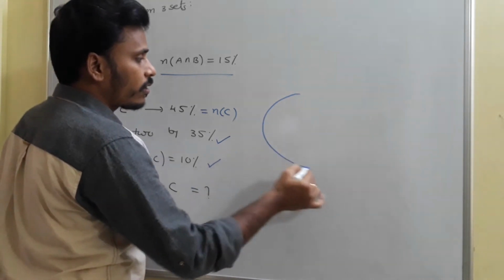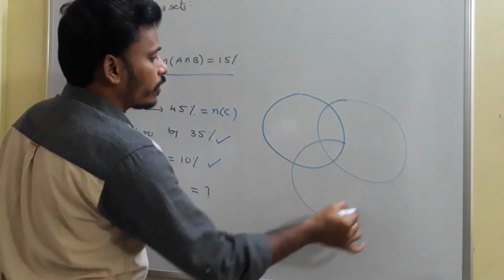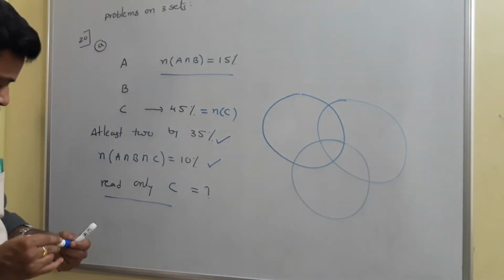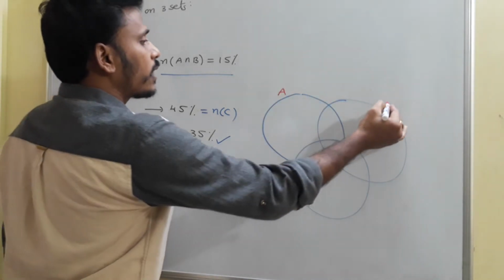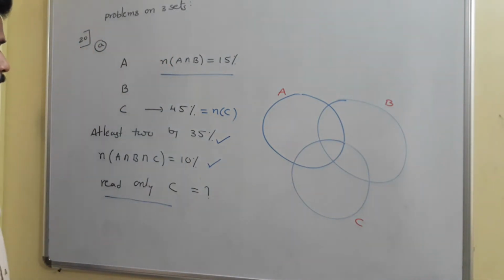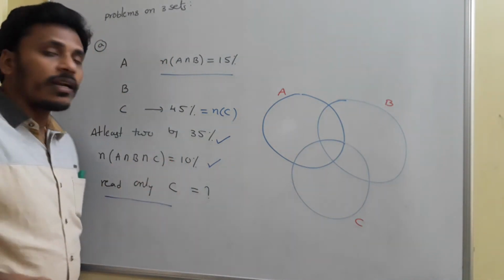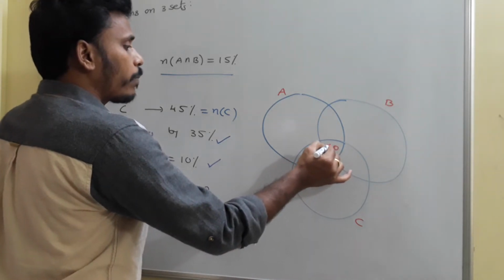Since there are three newspapers, I need to sketch three circles, one for each newspaper: one circle for A, another for B, and one more for C. At the center, A intersection B intersection C is given as 10, so all three newspapers are read by 10% of the population.